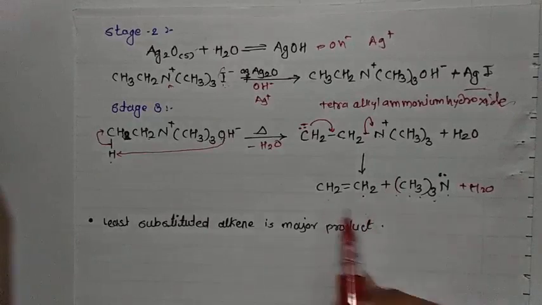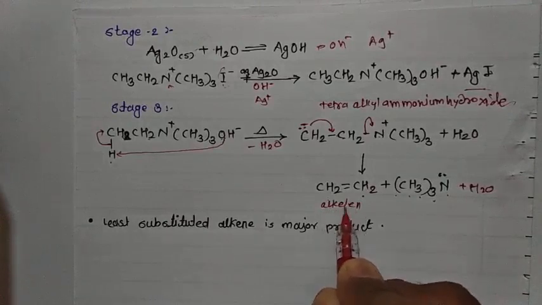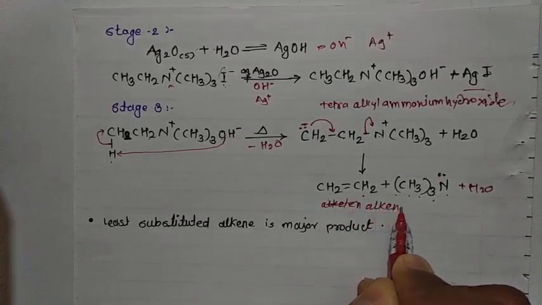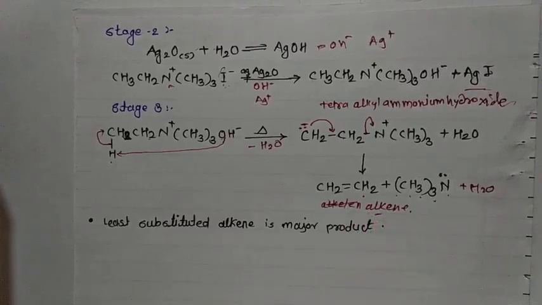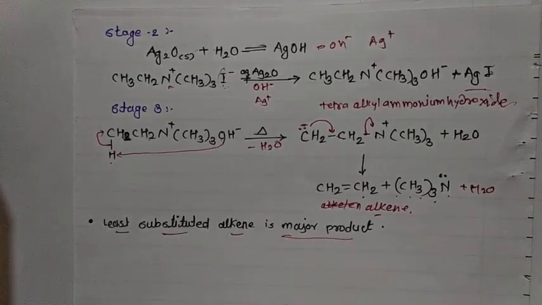So here we get our main product, that is ethene, or we can say alkene, and it is our major product because according to the Hofmann elimination reaction, the least substituted alkene is the major product, meaning it is in contrast to the Saytzeff rule. So here we completed our Hofmann elimination reaction, that is the reaction of amines. In the next lecture we will discuss alkylation of amines.